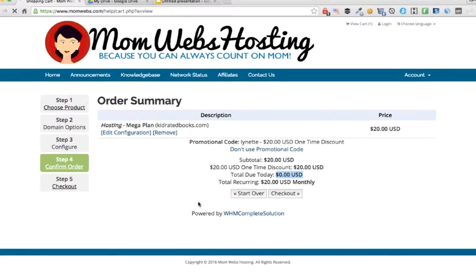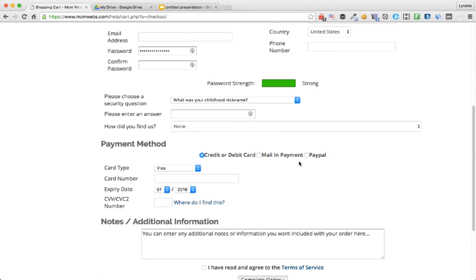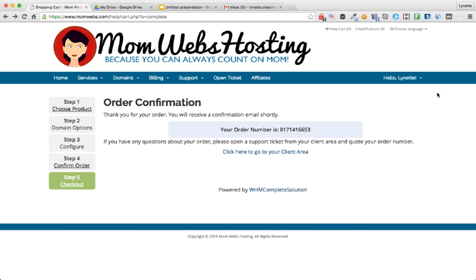Click checkout. Then make sure that you complete your details on this screen right here. Select the payment option that you would like to use. Check this box, then click complete order. After you completed your checkout, you will see an order confirmation like this.